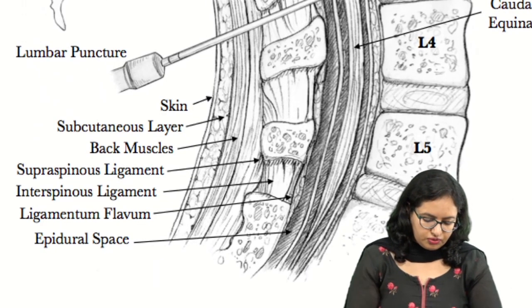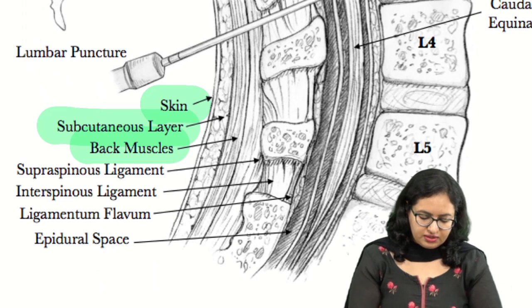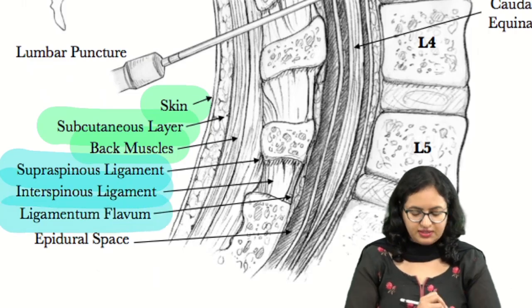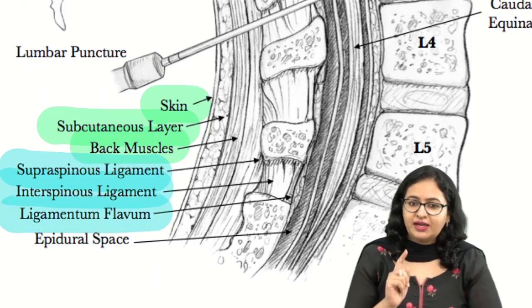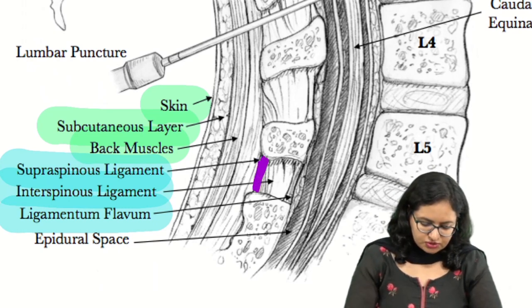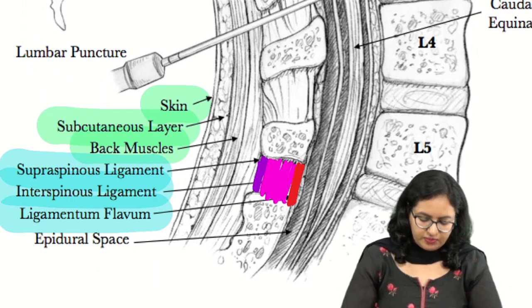One by one, first of all the skin. Then we pierce the subcutaneous layer and the various back muscles. Now coming to the ligaments, what are the ligaments which are being pierced over here? First of all, supraspinous, then interspinous and ligamentum flavum. If you see the location, this is the supraspinous, this one is interspinous, and at this location you are having the ligamentum flavum.